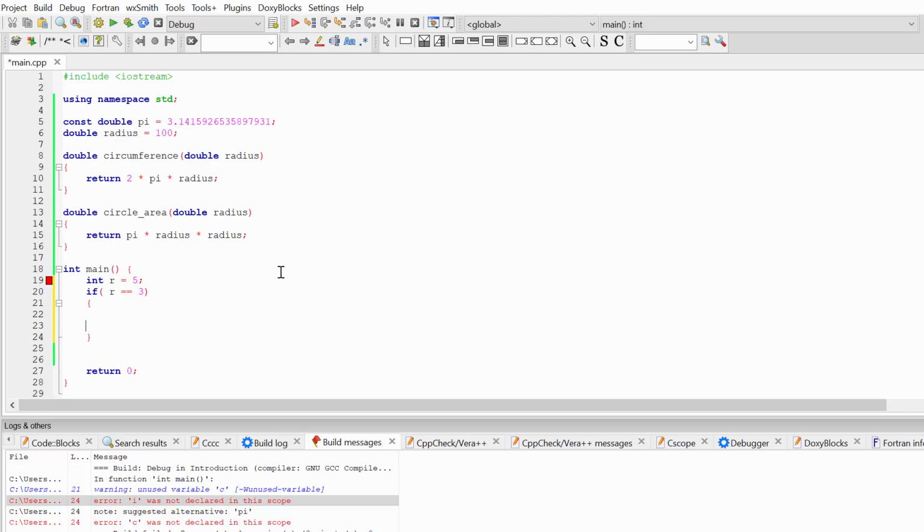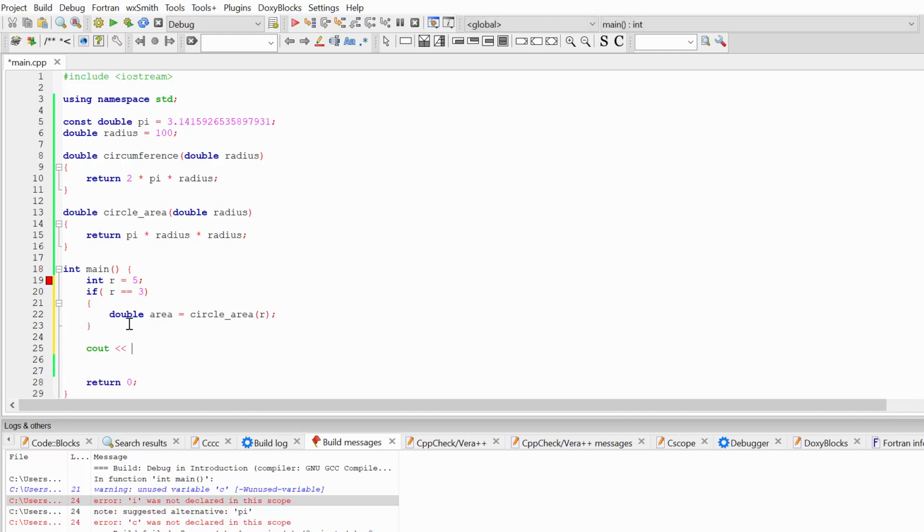So in this case I'm going to create variable double area is equal to circle area of our radius. Okay, now let's check if this variable area we created inside of the curly brackets, inside of the block of the code of the if statement, is accessible outside this block of the code.